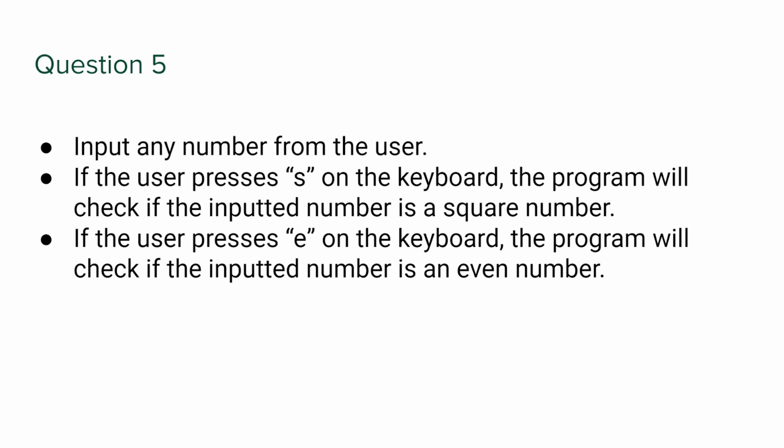So we talked about checking square numbers in previous questions. For even numbers, again, modulus 2 equals 0. For modulus 2 equals 1, then it's an odd number. So you basically have to do two functions here mainly. Check if it's square, check if it's even, pass input values, and then go from there.